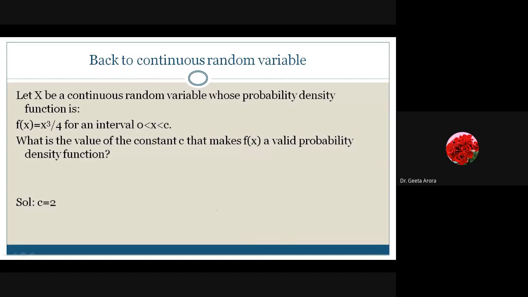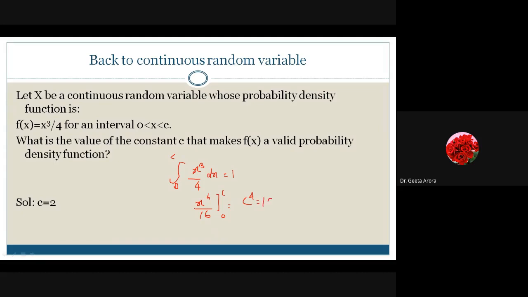So what we have is, we know from the formula minus infinity to infinity f(x) dx must be equal to 1. Here it's defined from 0 to c. So I have to take the integral from 0 to c of x cube by 4 dx, equal to 1. Correct? If I take the integral, what will I get? x⁴ by 4, and here we have 4 already, so it will give me x⁴ by 16. 4 and 4 makes 16. And the limit is from 0 to c. If I put the limit 0 to c, at 0 it will become 0, so it will give me c⁴ by 16 equal to 1. This is what I will get.